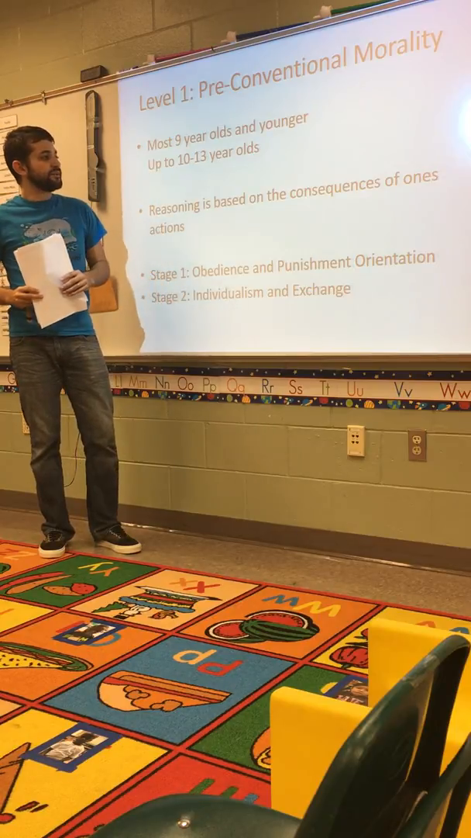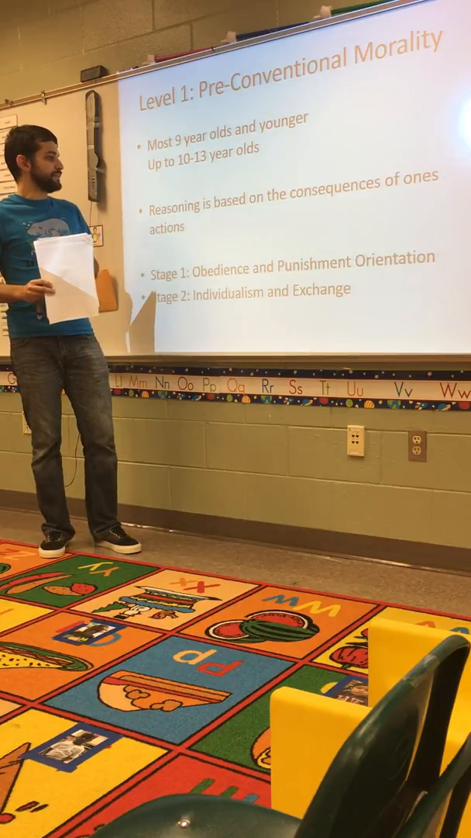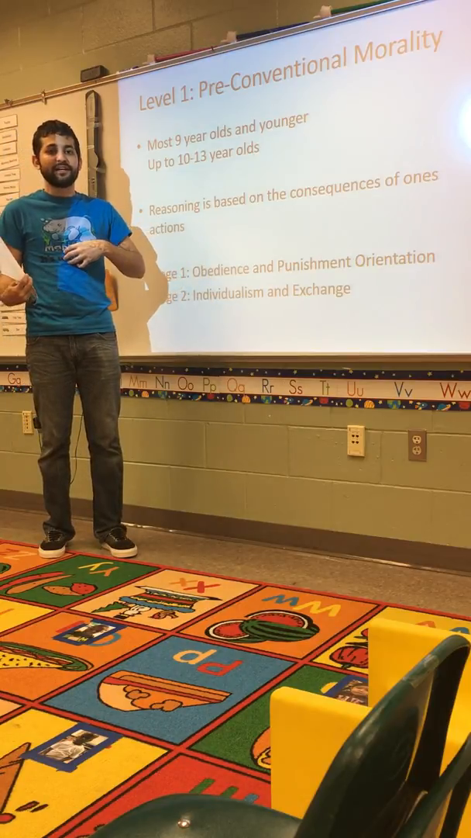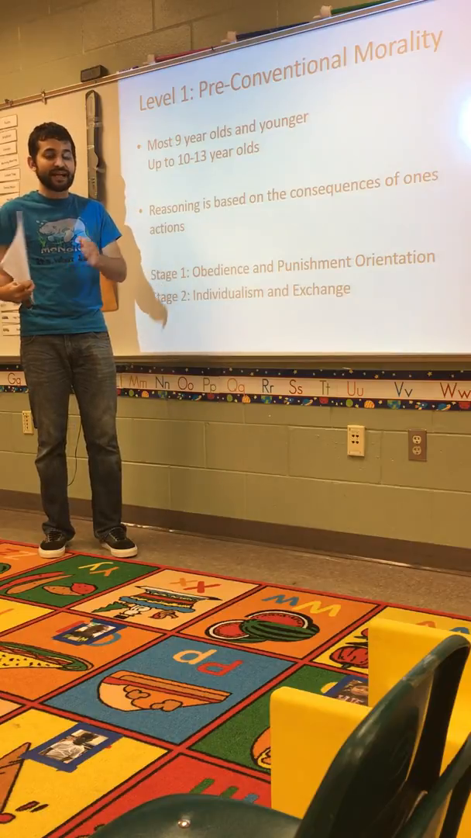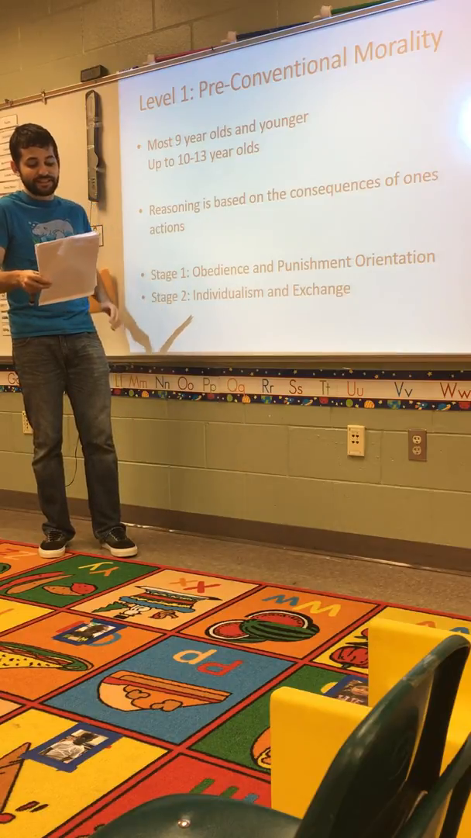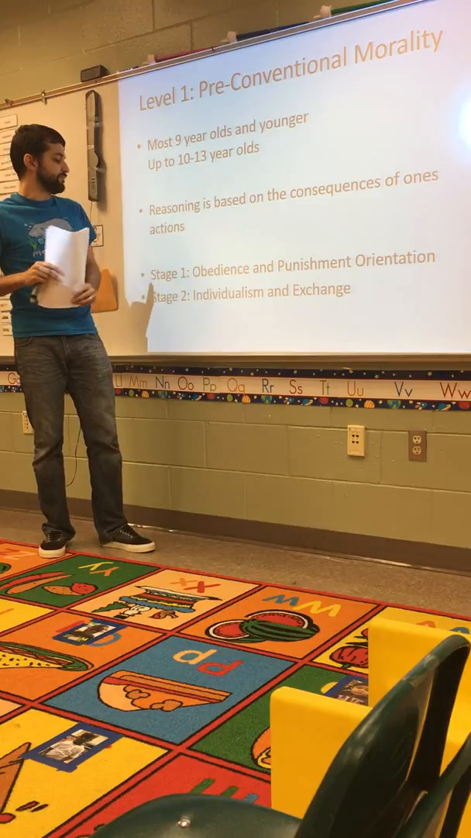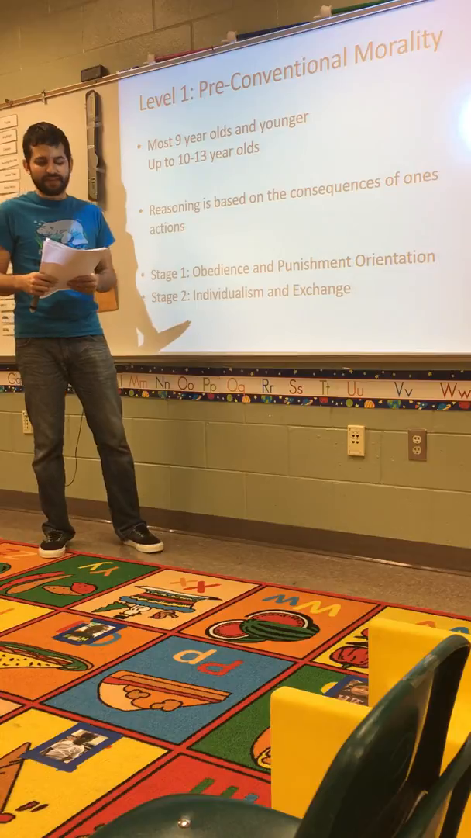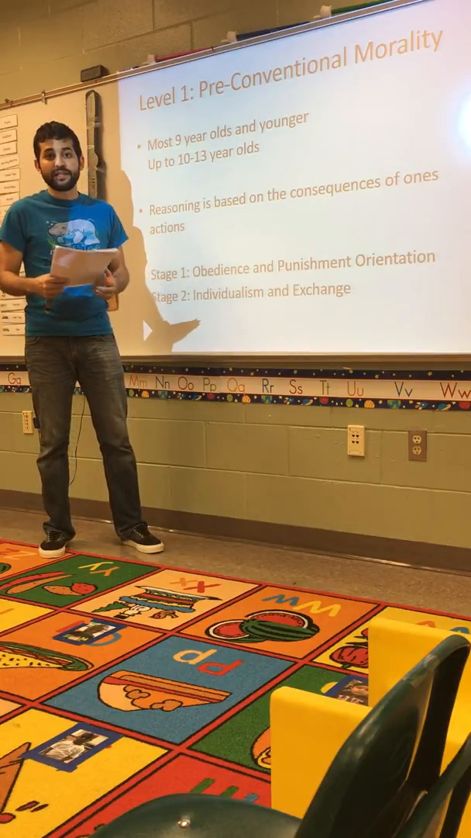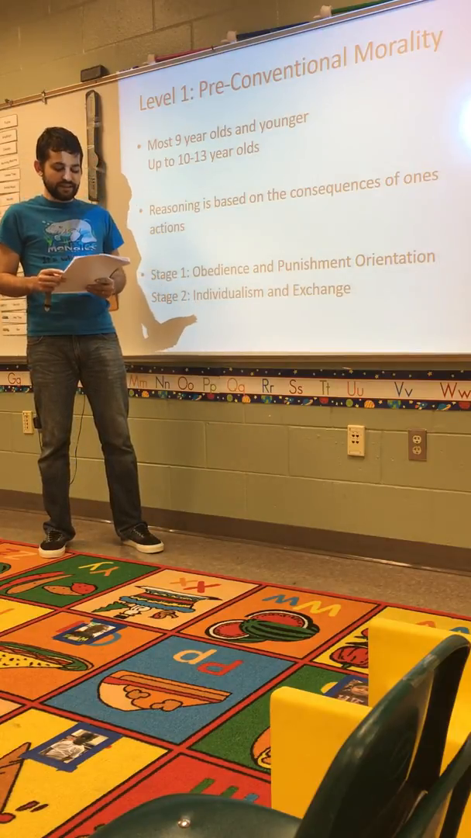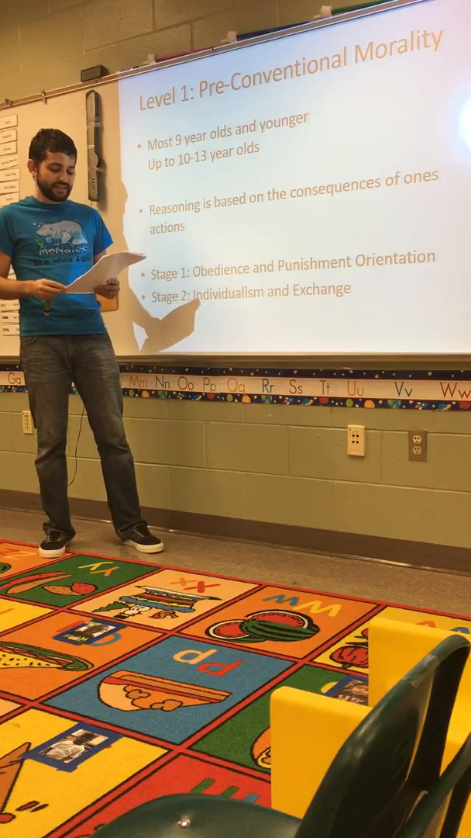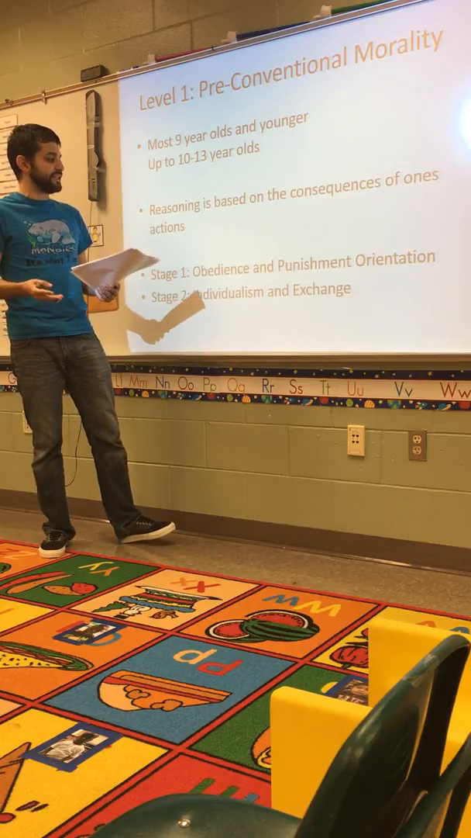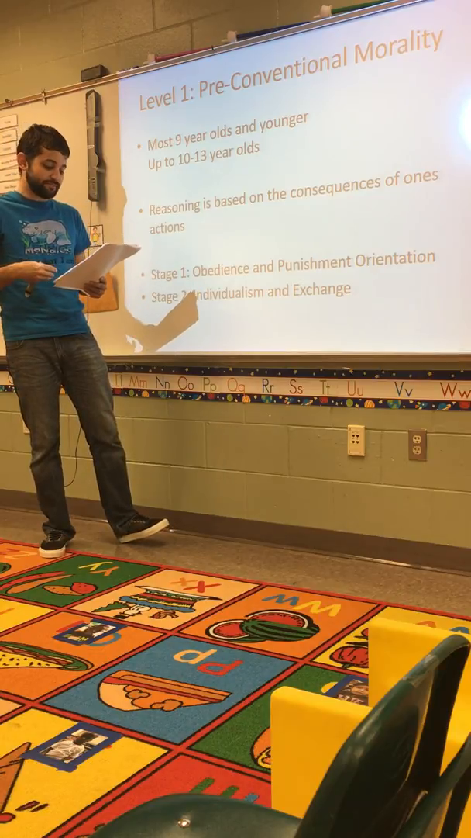So reasoning at this point is based on the consequences of one's actions, and the focus is inward. It's on one's self. And that's what guides all decisions in stage 1 and stage 2. So in stage 1, obedience and punishment orientation, an individual who's in this stage may ask, what can I do in order to avoid punishment? Determination of good versus bad is based on what adults and authority figures have told them, what these people at stage 1 and 2 have learned from authorities.